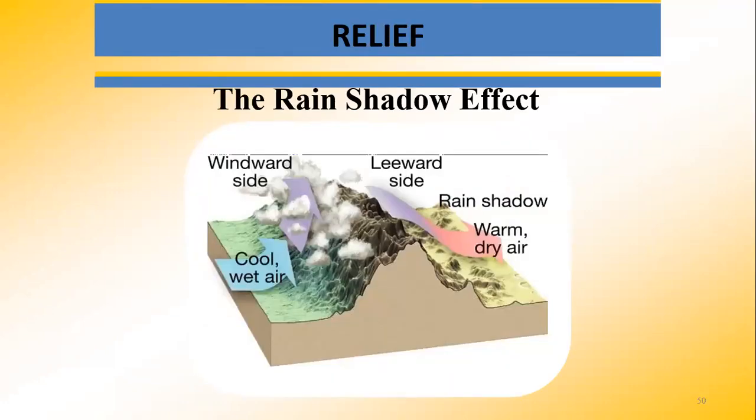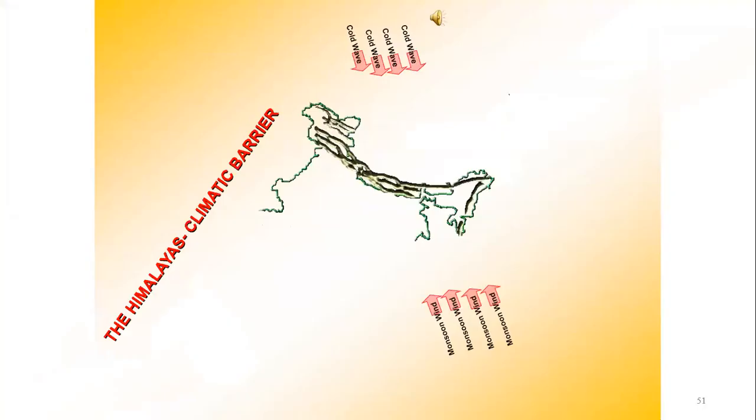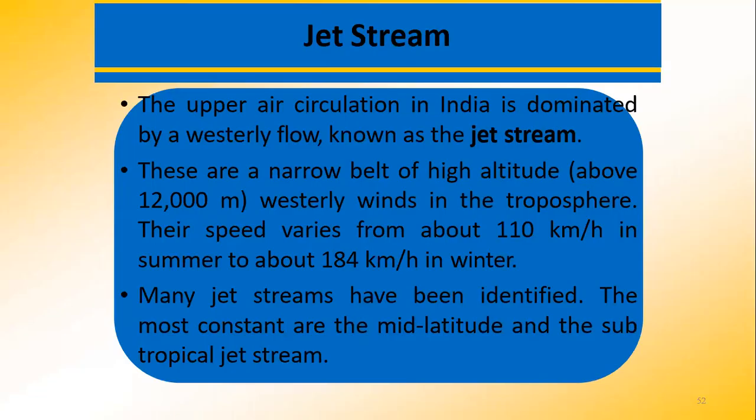This is the rain shadow effect, where you have cool, wet air which goes up. On the other side, we have warm, dry air. One is the windward side, the other is the leeward side. This is the Himalayas, and this is how it is saving us from the cold waves in Central Asia, and also the monsoon winds. They also bring in lots of rainfall.